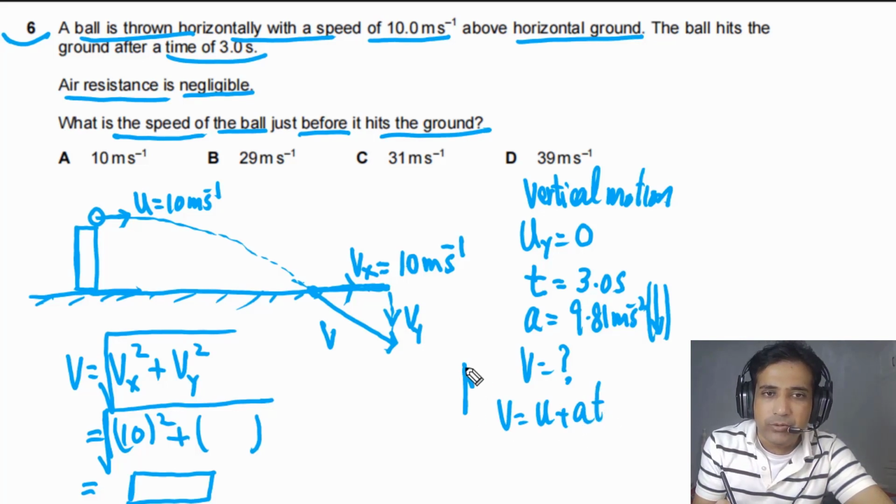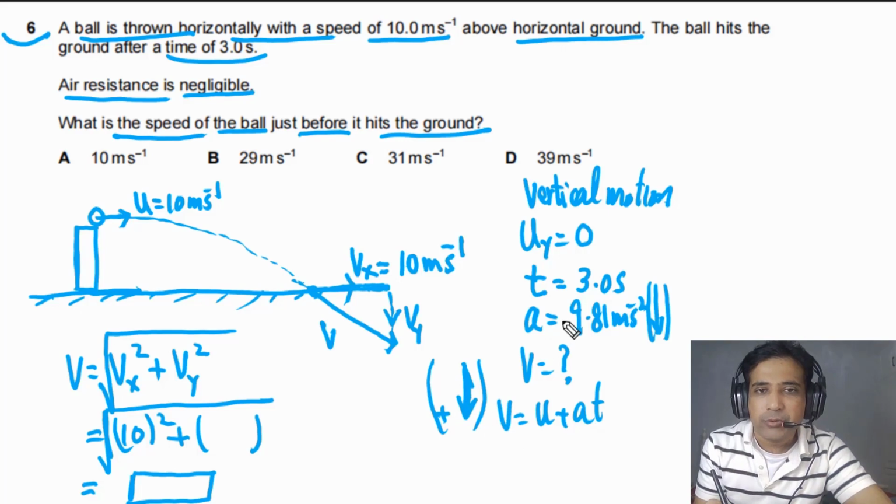So if we take down as positive, it means acceleration is positive. So we can write down u is equal to 0 and a is equal to 9.81 and time taken is equal to 3 seconds. So our final answer will be equal to 29.43 meters per second. And this is the value of the vertical component of velocity.